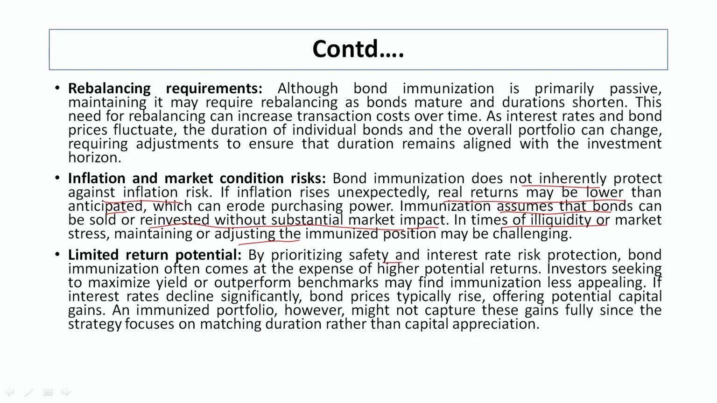Limited return potential. By prioritizing safety and interest rate risk protection, bond immunization often comes at the expense of higher potential returns. We have gone through the example, and we have seen that in both situations, when interest rates are increasing or decreasing, we are able to manage our position effectively. So, investors seeking to maximize yield or outperform benchmarks may find immunization less appealing. If interest rates decline significantly, bond prices typically rise, offering potential capital gains. An immunized portfolio, however, might not capture these gains fully because it is going to rebalance again, or we can say it is going to adjust the portfolio.